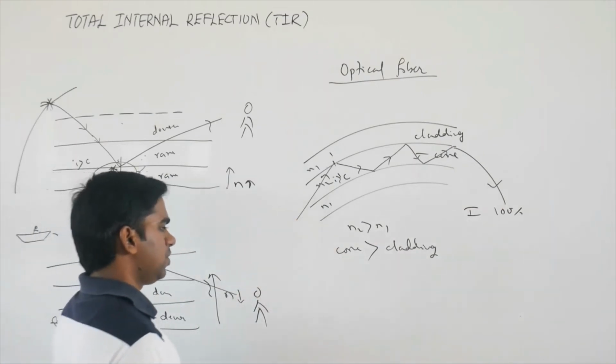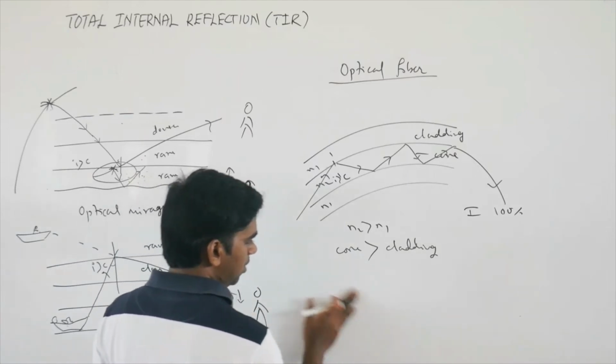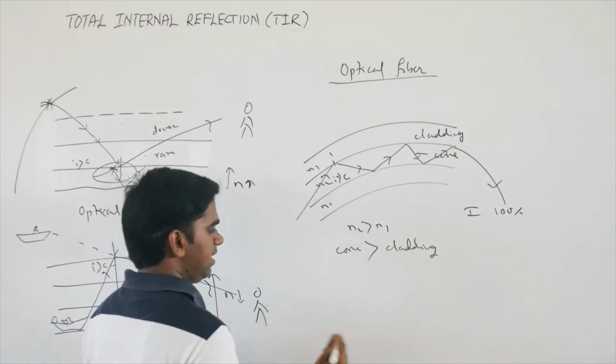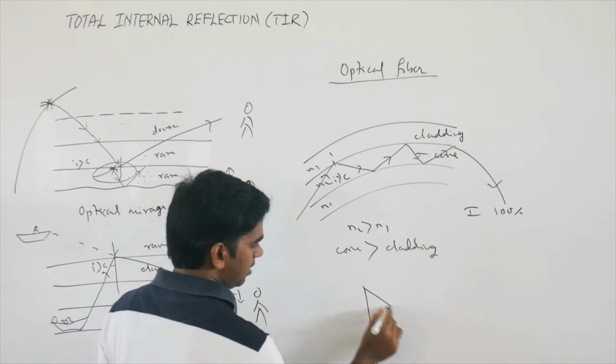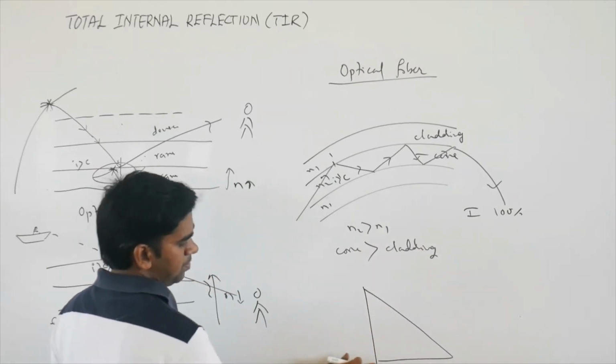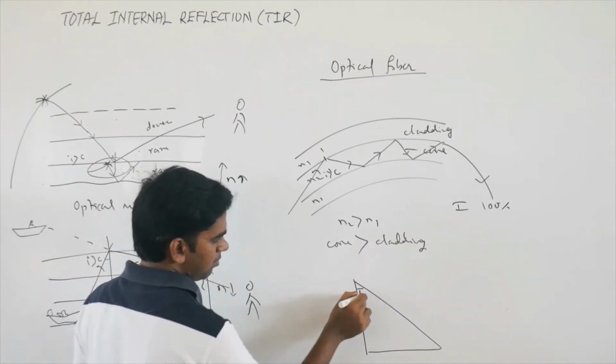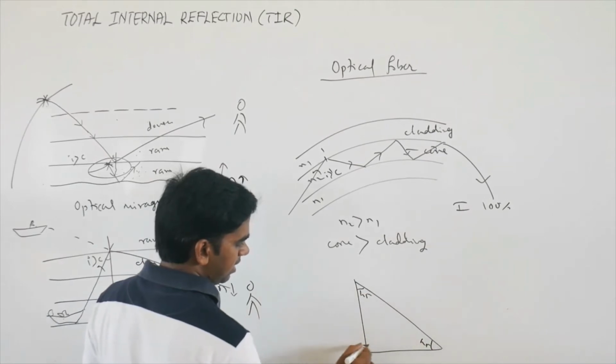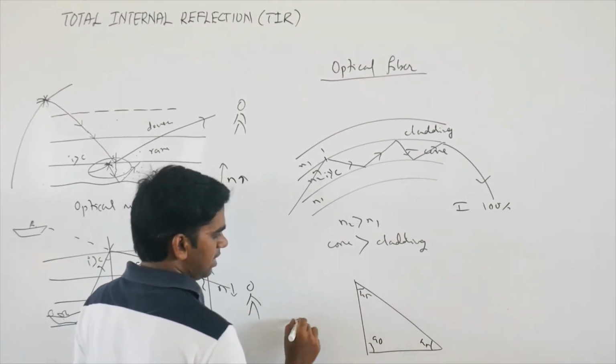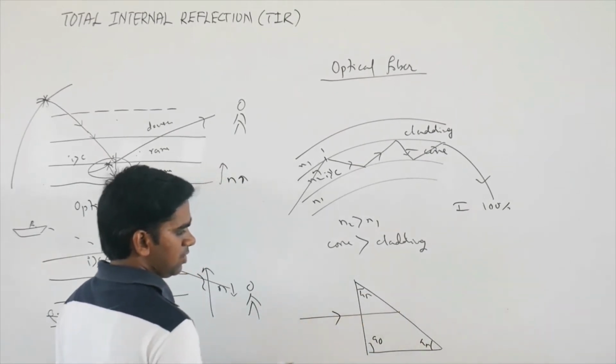Okay. And apart from this one, if you want to get a 90-degree deviated ray, suppose you take a prism with 45 degree angle and 45 degree angle, and this is 90 degree. When a ray of light is incident here, what will happen?